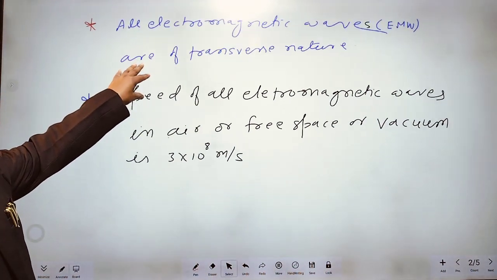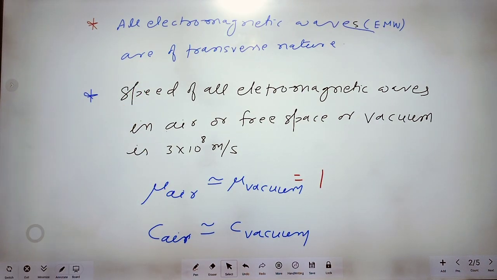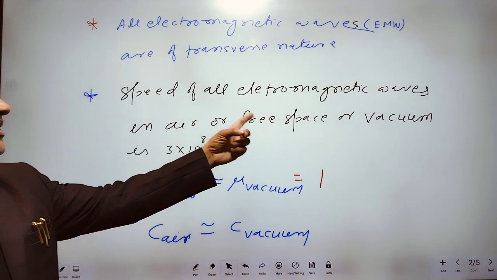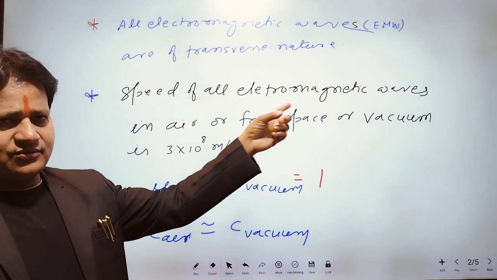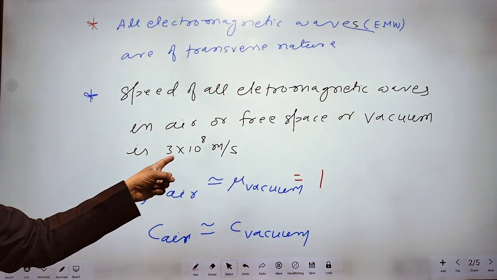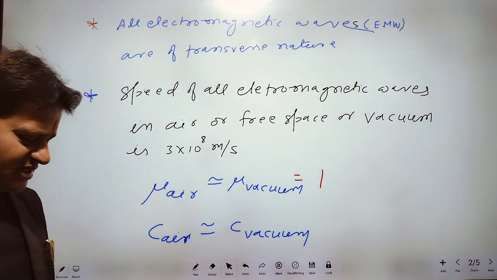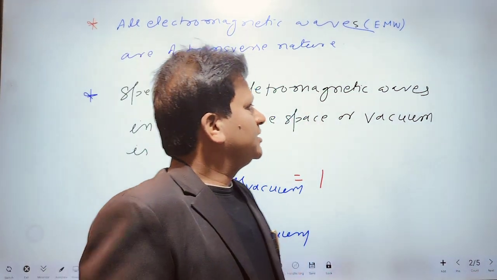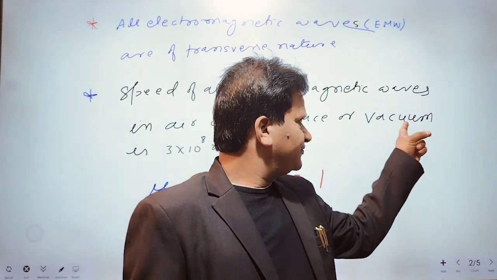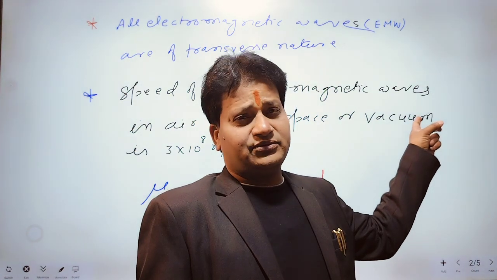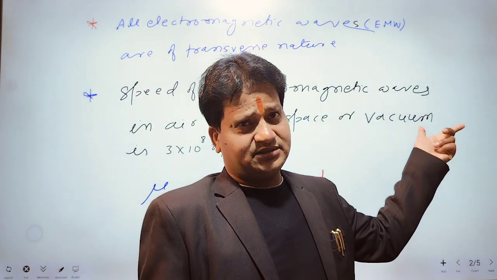The speed of all electromagnetic waves in air or free space or vacuum is 3 × 10^8 meter per second. In vacuum, it is denoted by c.